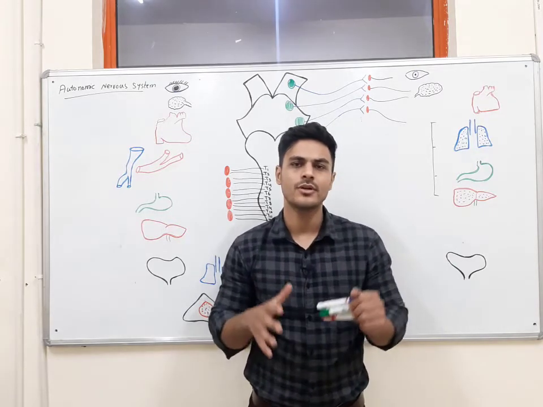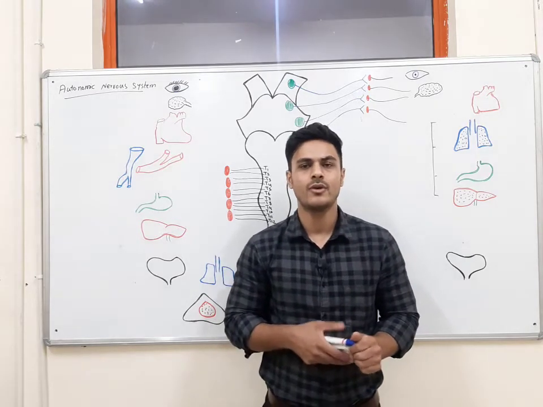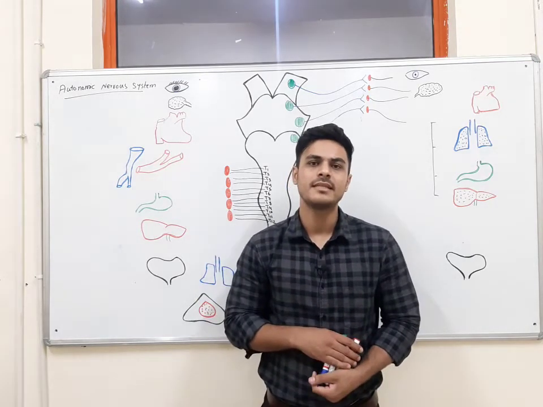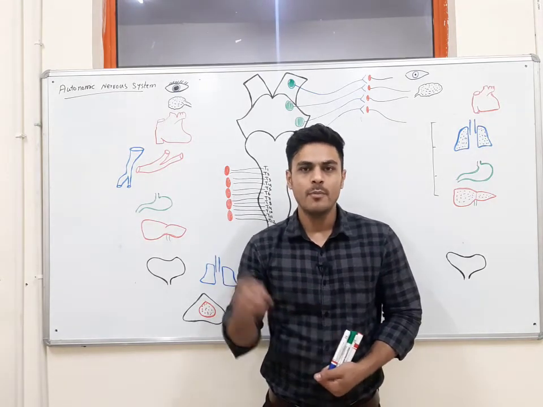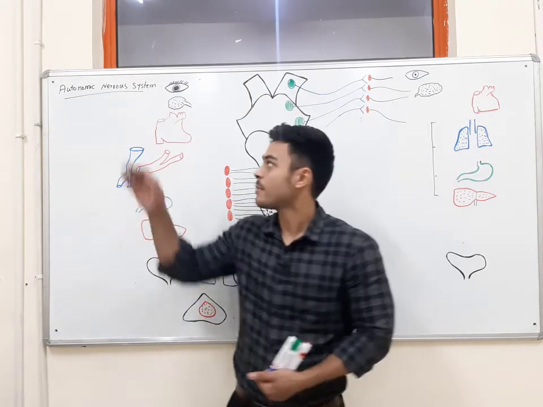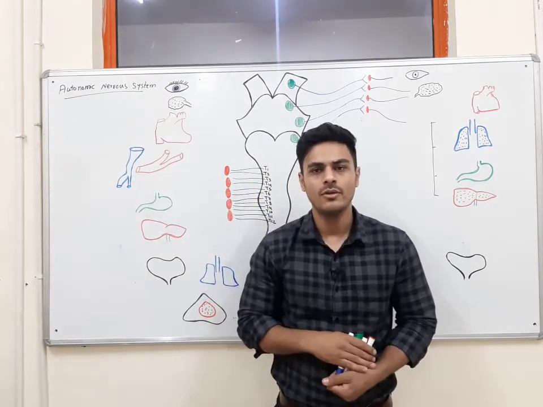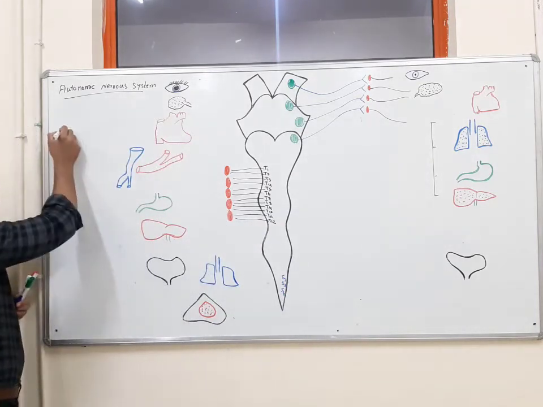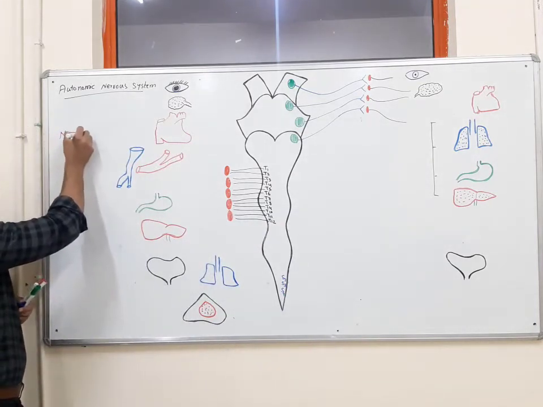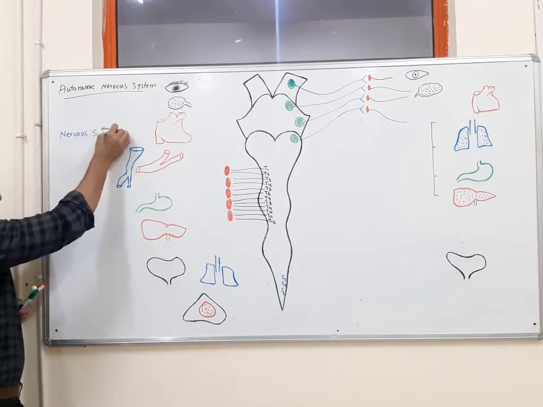We are not going to talk about the difference between the nervous system and endocrine system today. Today we are going to talk about a part of the nervous system, which is the autonomic nervous system. As we all know, we can divide the nervous system into two main divisions.